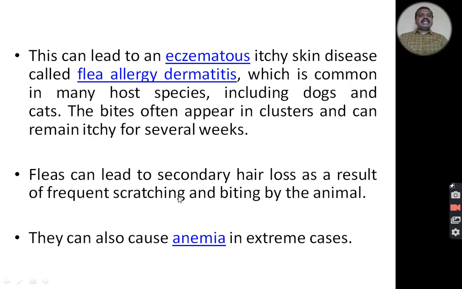Fleas can lead to secondary hair loss as a result of the frequent scratching and biting by the animal. That means once the irritation occurs, followed by the blood sucking, usually the host will lose the hair at that particular site of the biting. They can also cause anemia in extreme cases. Due to the scratching, the skin will puncture and blood loss can also be seen.